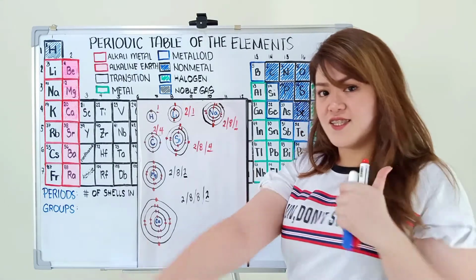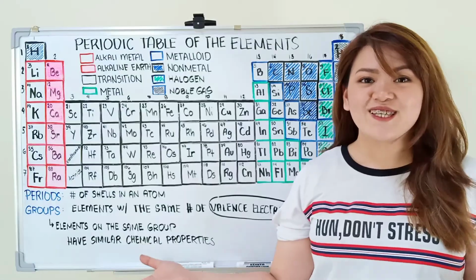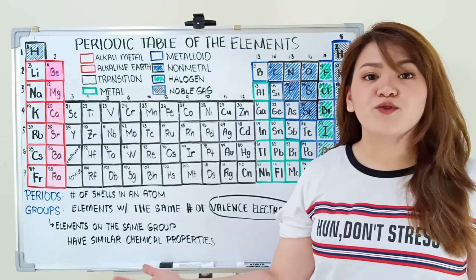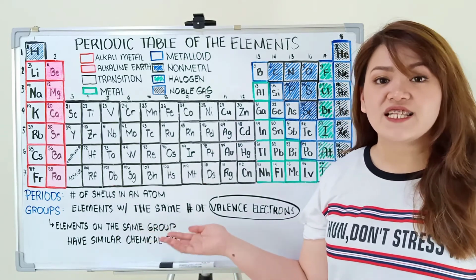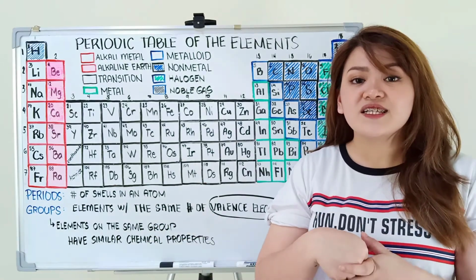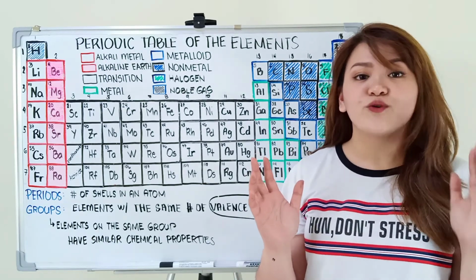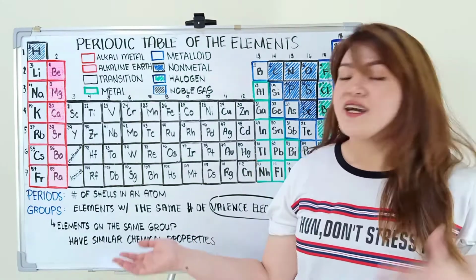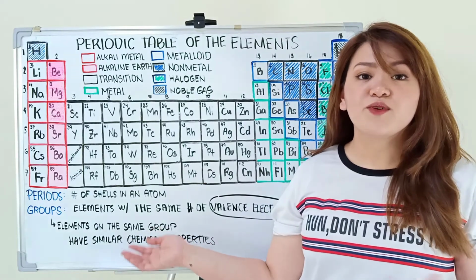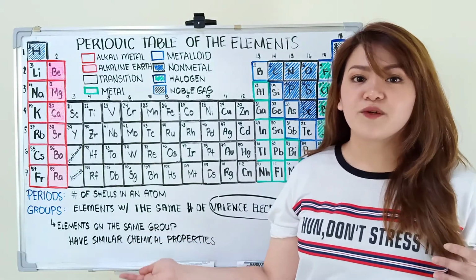Nuggets, nuggets. So, in summary, elements in the same group have the same number of valence electrons, and valence electron will help us predict how this element will react or combine with other atoms. Hence, elements on the same groups have similar chemical properties.